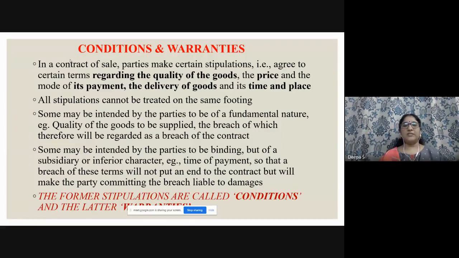So that a breach of these, if A tells, okay, I'll pay it in the afternoon. So little time he takes, right? So he comes in the evening. We can't end the contract, right? So these are all inferior in character. So a breach of these terms will not put an end to the contract, but will make the party committing the breach liable to damages, if suppose any damages occur. So that is a thing, but the contract will not end. So participants, the first thing what I have explained is called the condition, and the second one are the warranties, right? So the former stipulations are called conditions and the latter warranties.